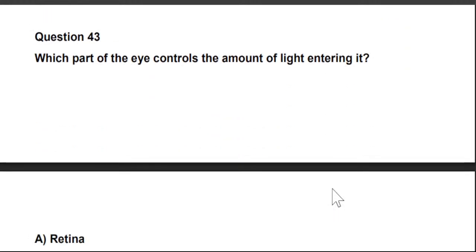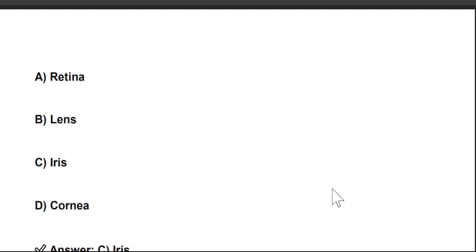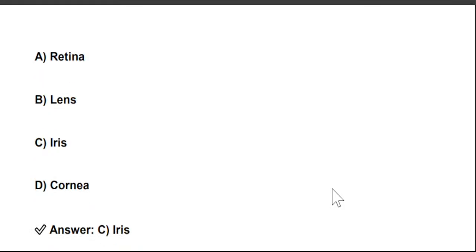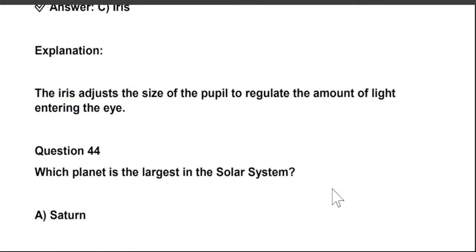Next question is, which part of the eye controls the amount of light entering it? A. Retina, B. Lens, C. Iris, and D. Cornea. So the right answer is option C, iris.